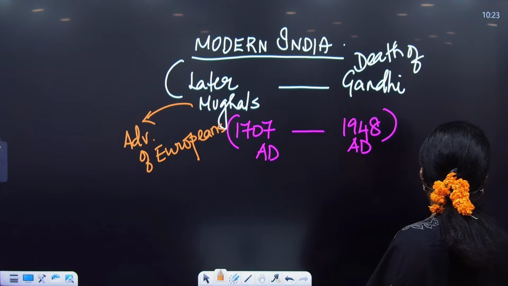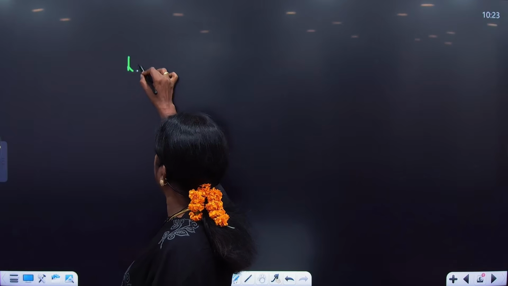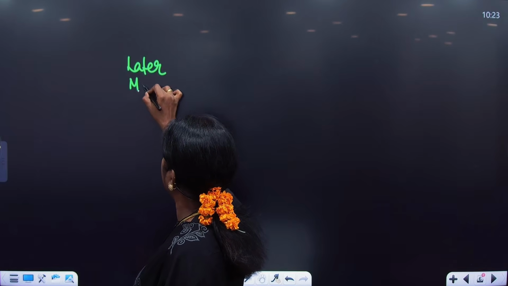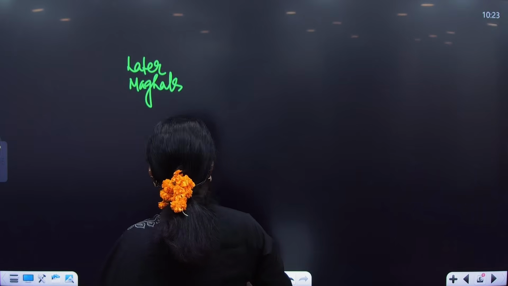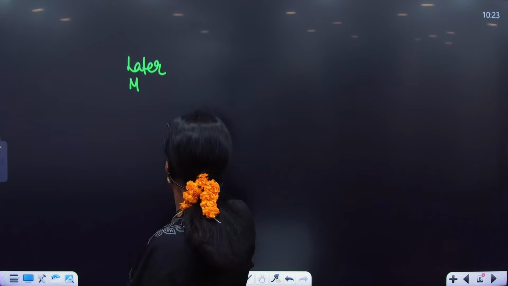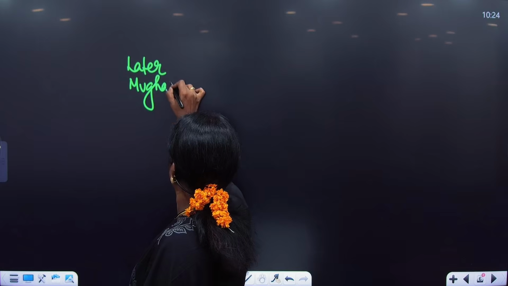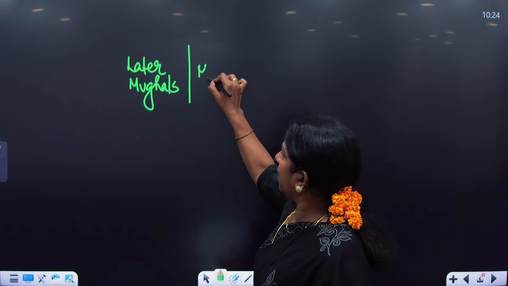When you look at modern India again, there are many kingdoms which are running parallelly. Let me give you an example. We have the later Mughals going on one side, parallelly. Parallelly, we have the Marathas.